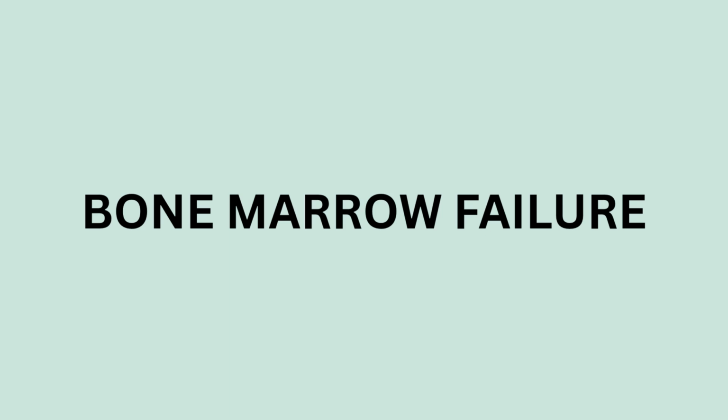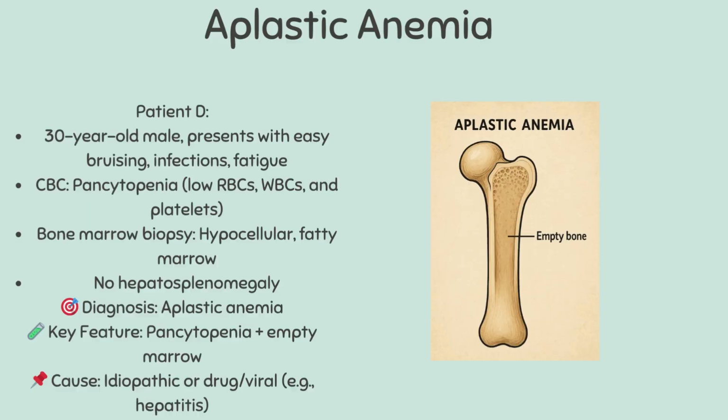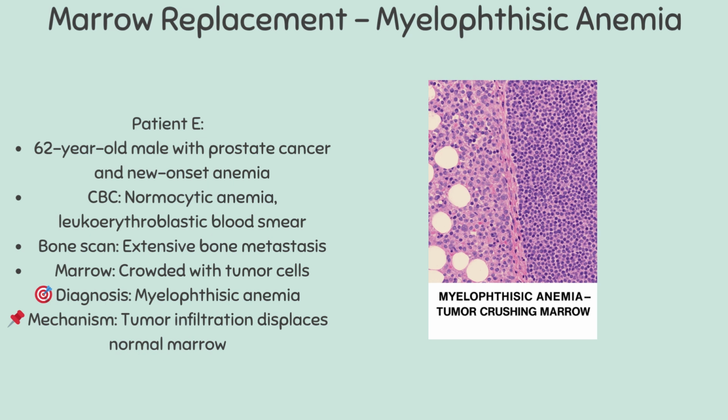Second, we see bone marrow disorders, where the bone marrow itself is damaged or replaced. This includes conditions like aplastic anemia, myelofibrosis anemia, or suppression from chemotherapy or radiation. When marrow shuts down completely, it's not just anemia, you'll see pancytopenia. Aplastic anemia is classic for this. Marrow can be replaced by tumors or fibrosis, resulting in myelofibrosis anemia. Look for immature cells in the blood.